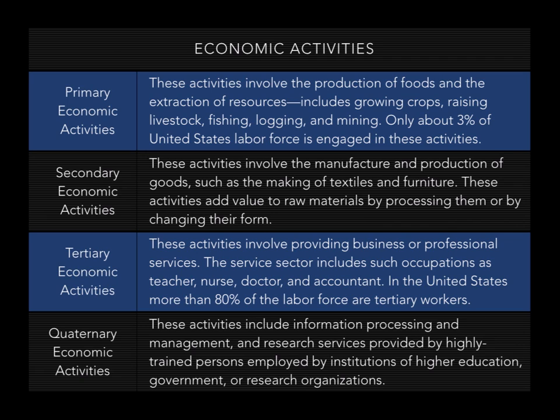So a primary economic activity can be logging. You just cut down the tree, or mining. You mine for gold. And then in a secondary activity, you add value to that product. So you make furniture out of the tree, or you turn the gold into some kind of jewelry. You process it in some way.